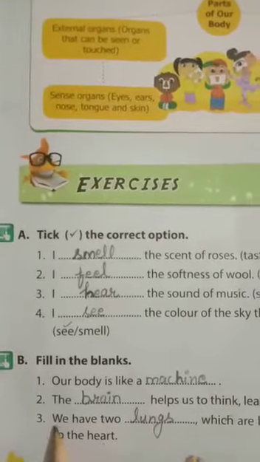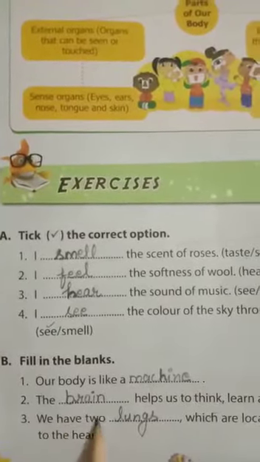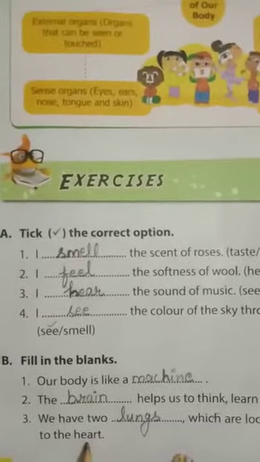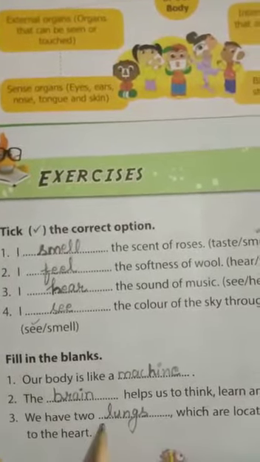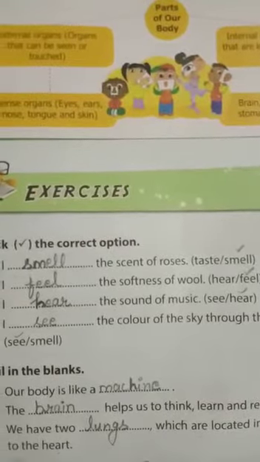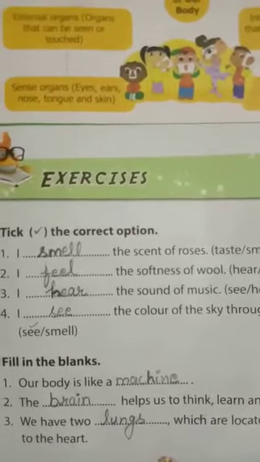Right, now come to the third point. We have two dash which are located inside our chest close to the heart. We have two what? We have two lungs which are located inside our chest close to the heart, and the lungs help us to breathe. Okay, now come to the next page. Open page number 6, everyone.